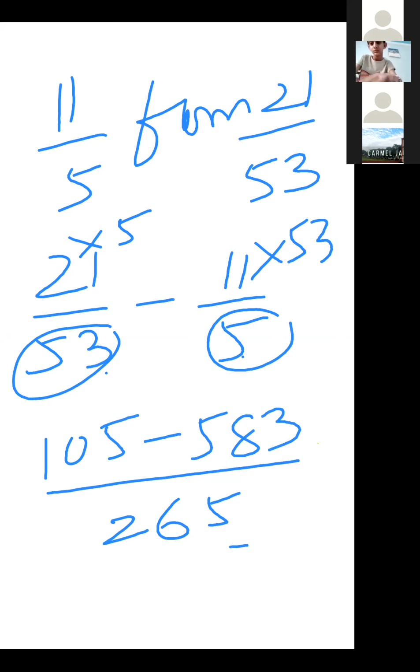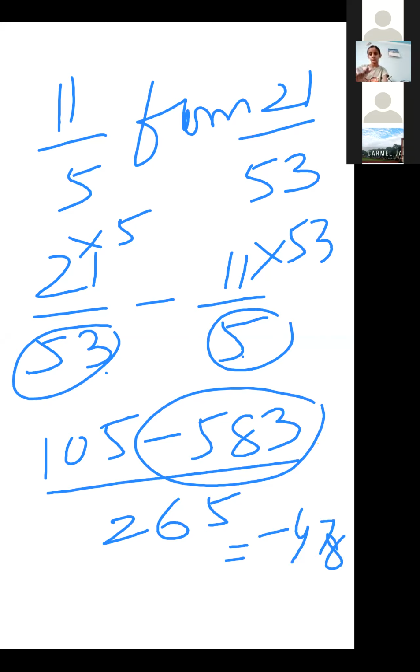Now 583 is bigger, so the answer is negative. So what is the answer? Minus 478 upon 265. Minus 478 upon 265. Yes. Okay. The same question as simplification you have done. Okay, I give you one more question.